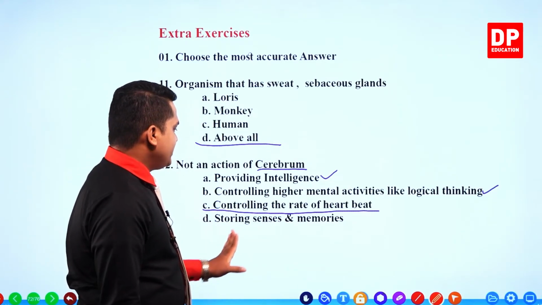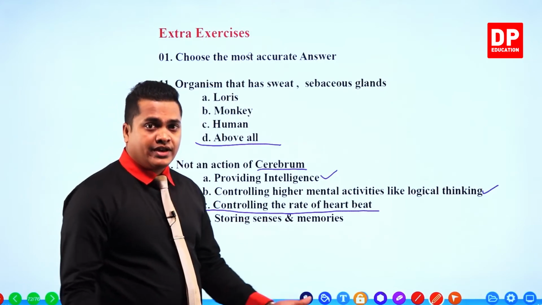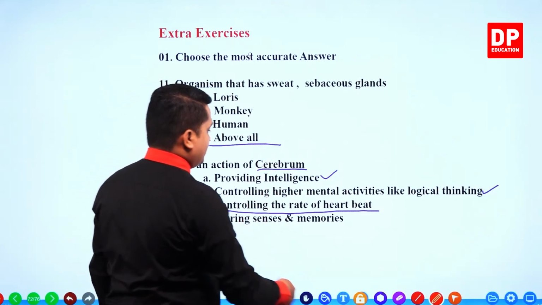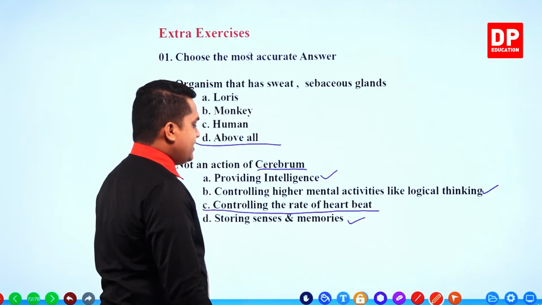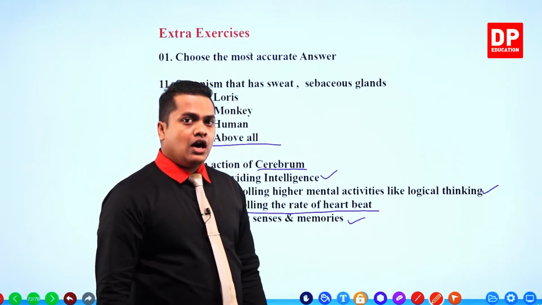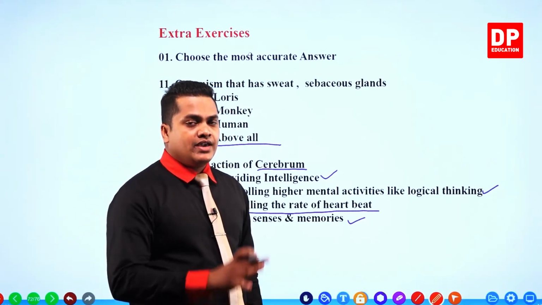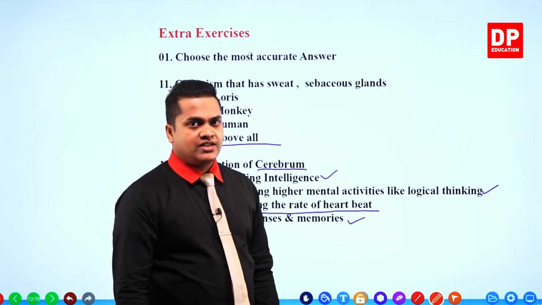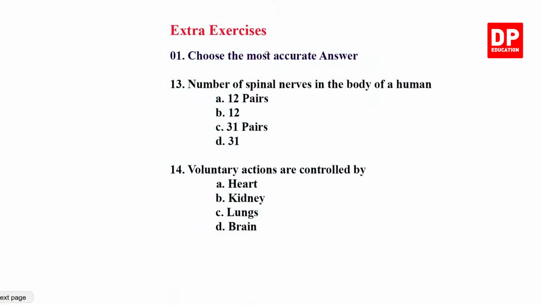Next one, storing senses and memories. That is also correct, no? Same thing as before. Storing senses and memories are carried out by the cerebrum. So that is correct. Question number 13.